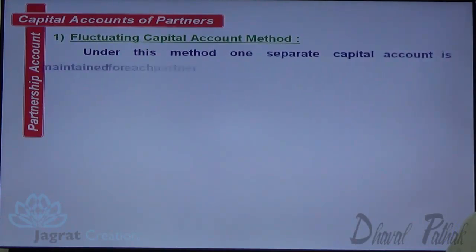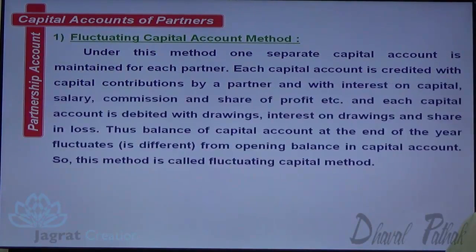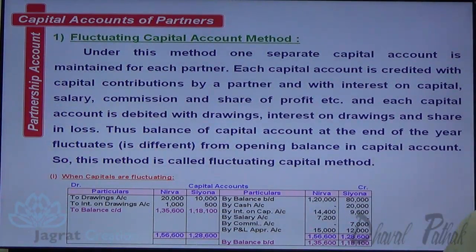Now after explaining this illustration, let me describe in detail the fluctuating capital account and fixed capital account. Now read this. Fluctuating capital account method. What have I explained to you in the illustration? That I write in here.